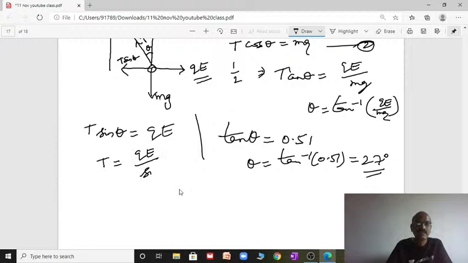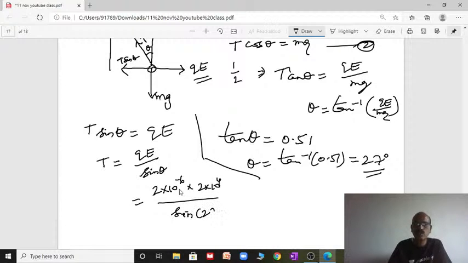All the values are given. Q is given, charge 2 into 10 power minus 6, into electric field 2 into 10 power 4, by sin theta. Theta value we already know, 27 degrees. You have to see the logarithm book, sin 27 natural sine value, substitute. You simplify, we will get 8.81 into 10 power minus 4 newton.